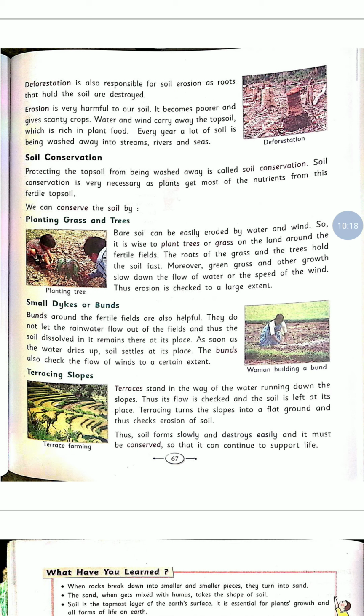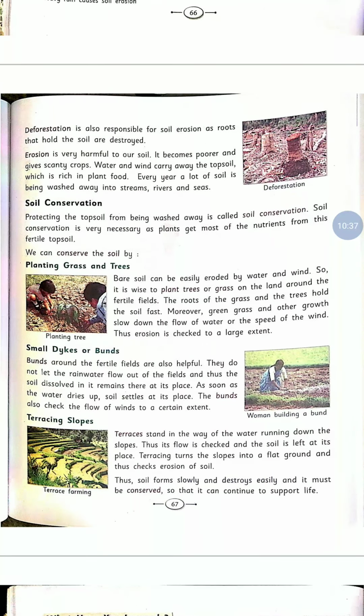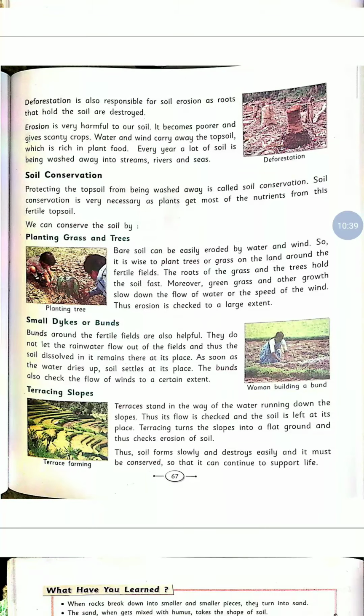So soil erosion is very harmful for plant growth because the soil becomes poorer and gives scanty crops.